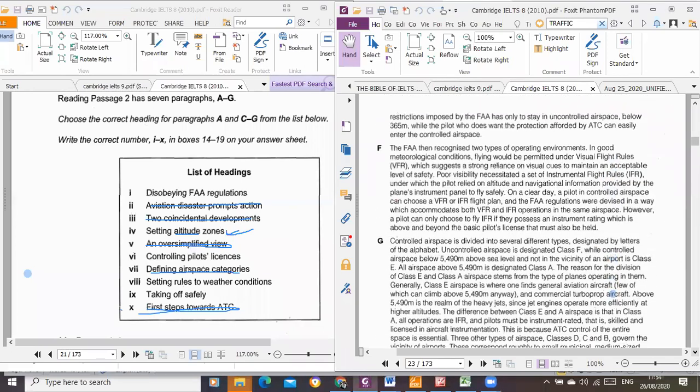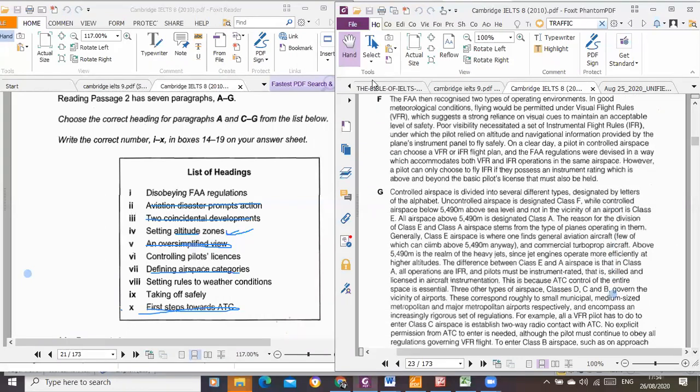To clear your doubt. Now, the FAA then recognized two types of operating environment. So in good meteorological condition, flying will be permitted under... okay?